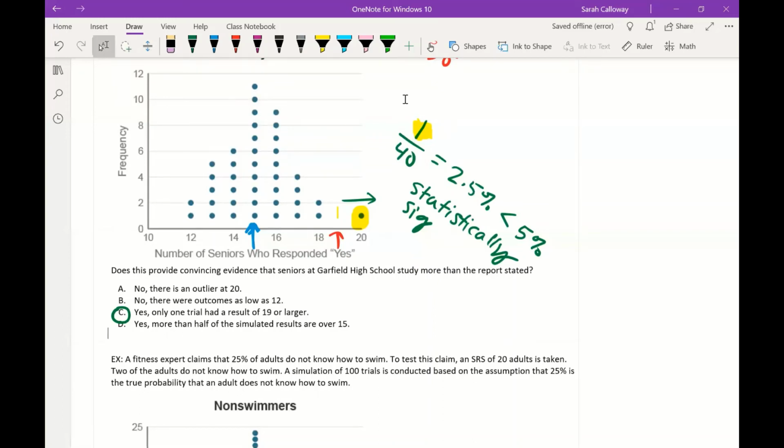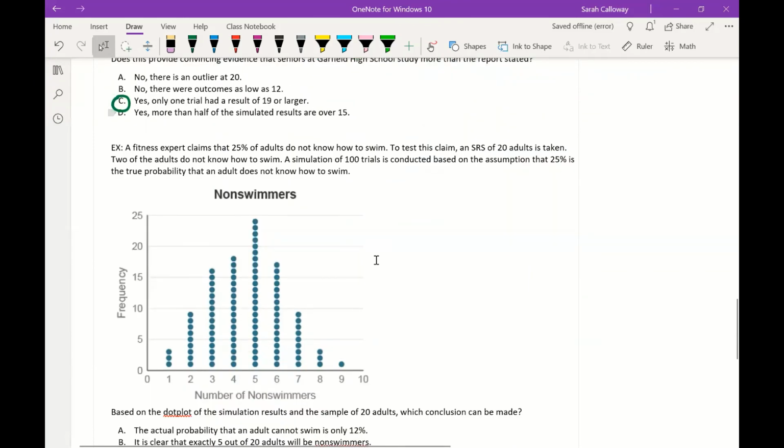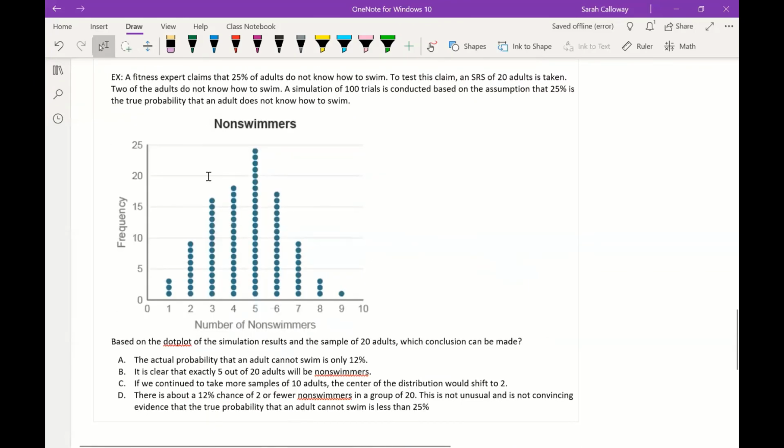I'm not looking at the data, right? It is true that more than half of the simulated results are over 15, but it always has to do with that statistical significance. So you're looking at what their claim was, that it was 19, and that's bigger than the reported percentage. And so you want to go to the bigger side and figure out if that percentage is 5% or lower.